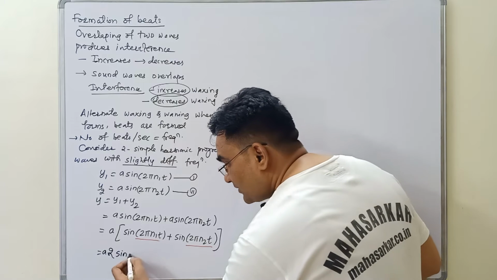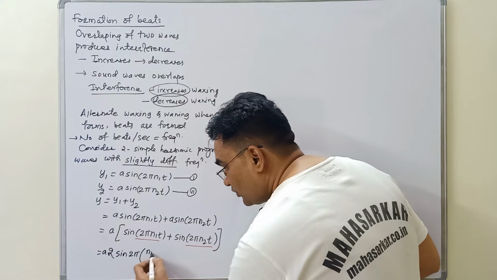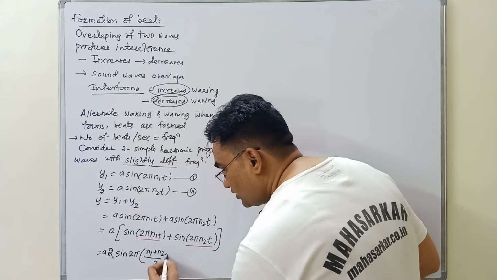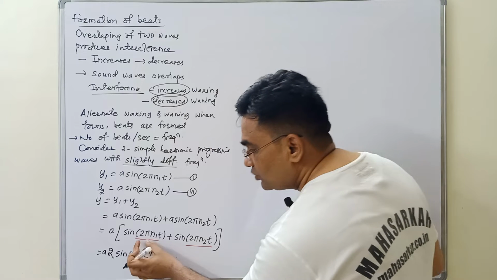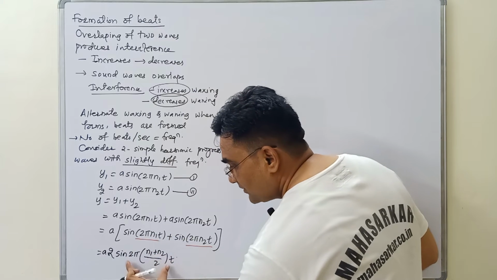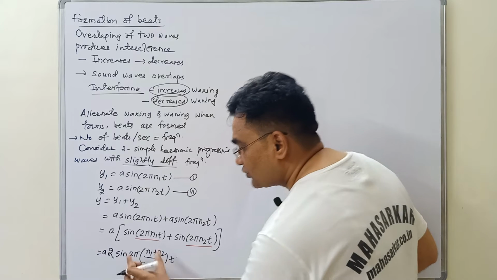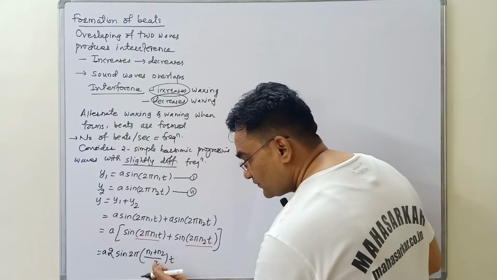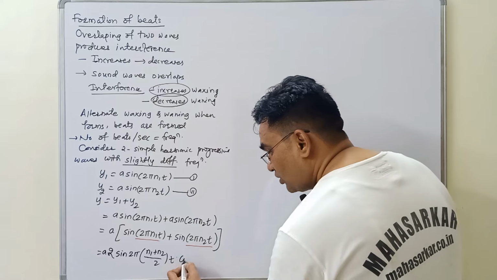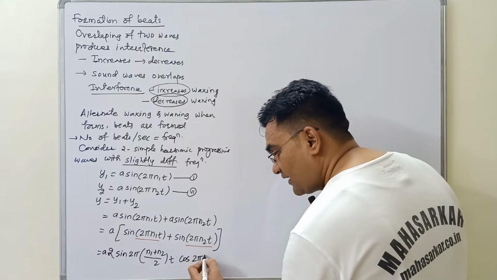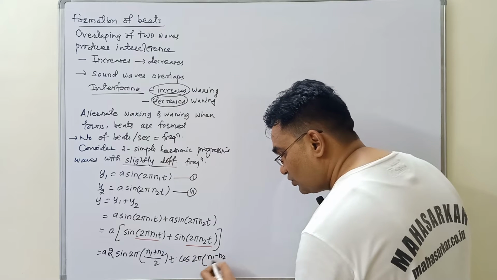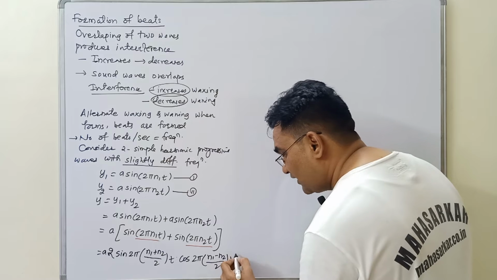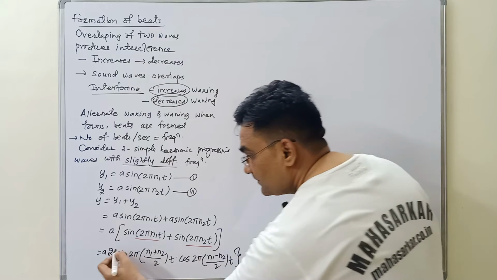So it is 2a times sin of C plus D over 2. Here 2 pi and t are common, so it is 2 pi into bracket n1 plus n2 upon 2, into t, times cos of 2 pi, again common, n1 minus n2 upon 2 into t. Let me check whether it is visible or not.